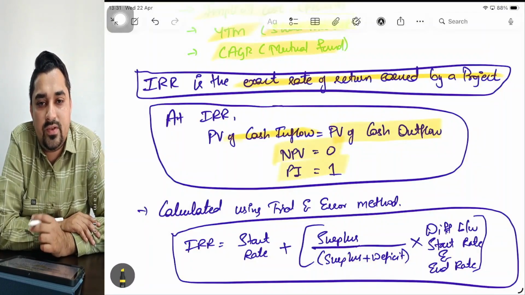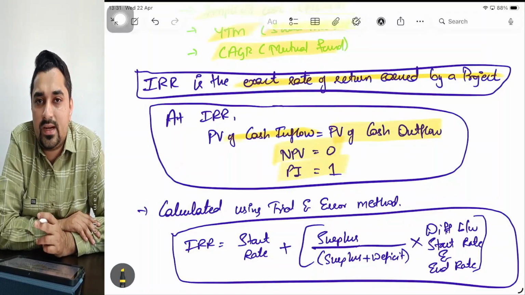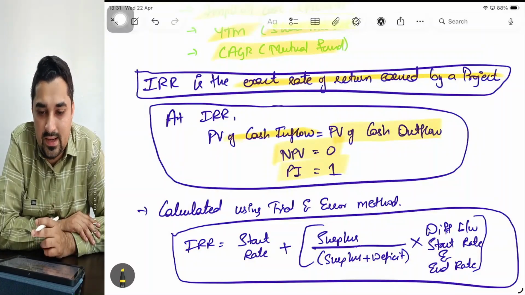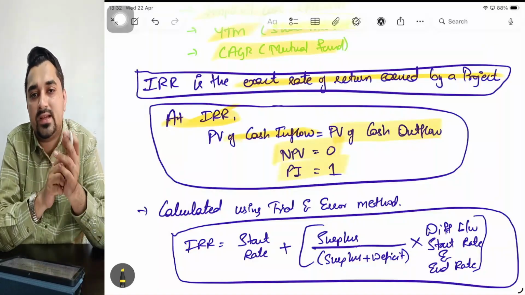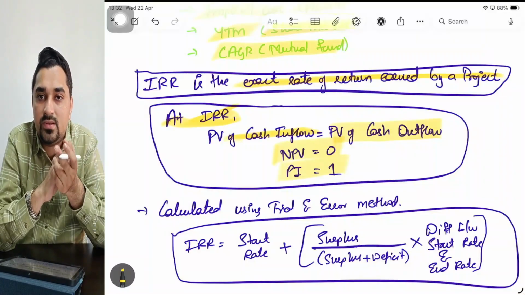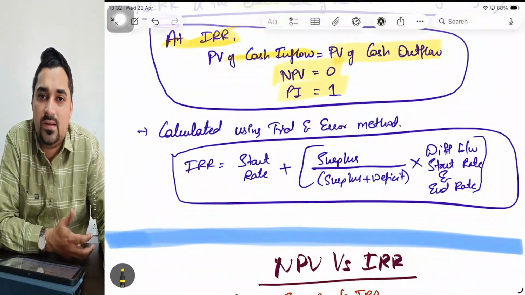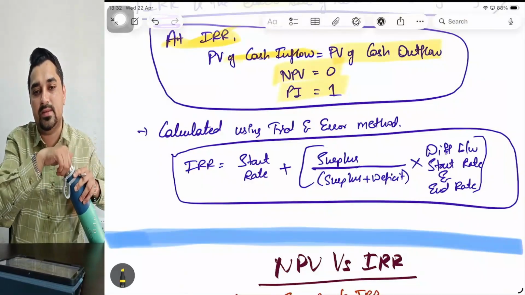Understand the relationship between PI and NPV. If NPV is positive, PI will be more than 1. If NPV is negative, PI will be less than 1. If NPV is 0, PI will be exactly equal to 1, and this situation is exactly called IRR. So at IRR, present value of cash inflow equals present value of cash outflow, NPV is 0 and PI is 1. So how do you calculate IRR? By trial and error method.